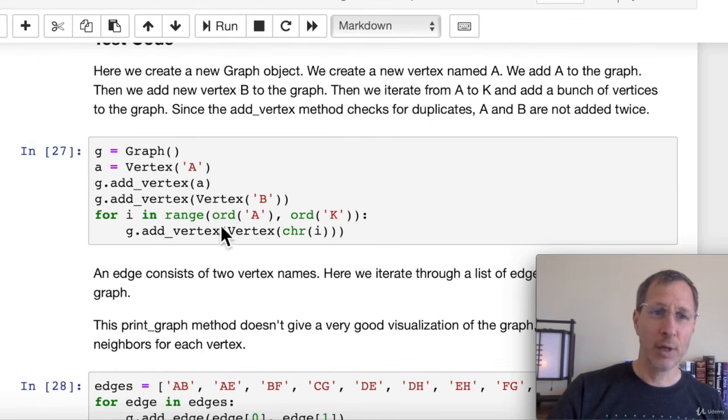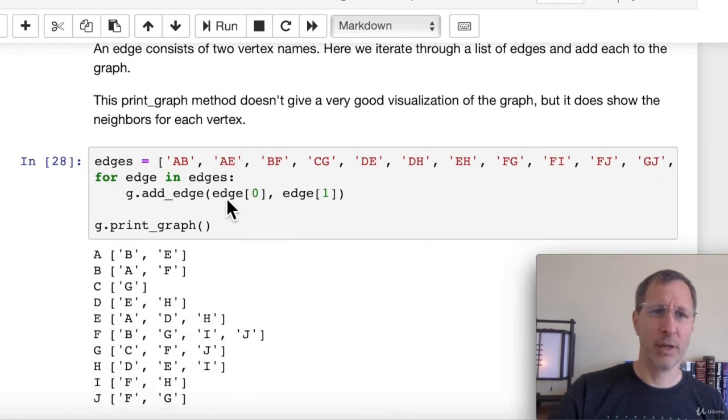Here A through K, we have to use ORD to get the numerical equivalent of A so that we can iterate through those using the range function. And then we convert that back into a letter using CHR, the character equivalent of that number. So there's 3 different ways there that we can add vertices to our graph, and we did all 3. And we don't have to worry about duplicates because we checked for duplicates in our add vertex function.